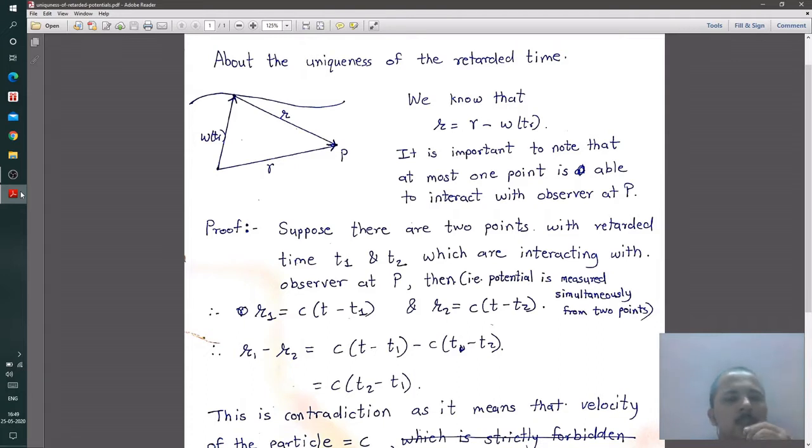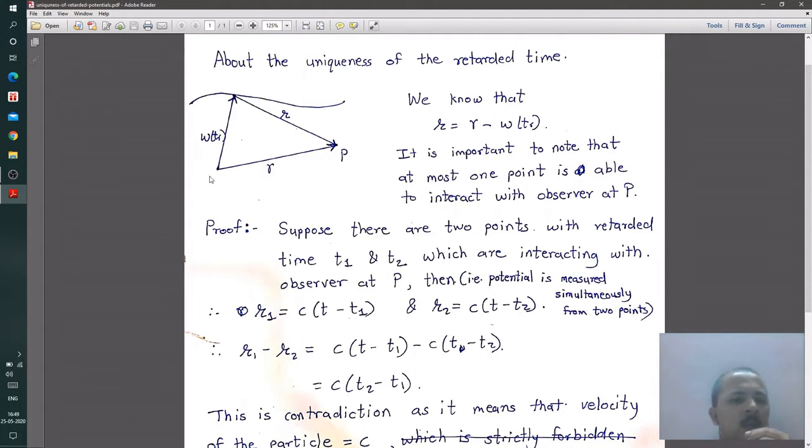Retarded time is a concept which arises when we have to talk about the signal that is provided by a moving point charge at any instant of time, which is at a somewhat farther distance from the observer, who is situated at point P as shown in this diagram.